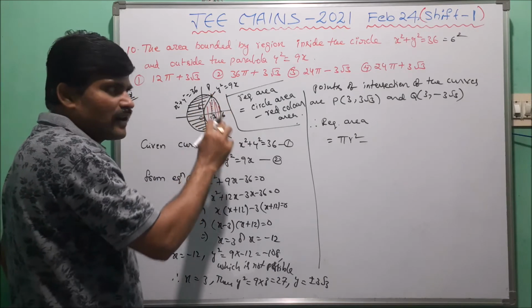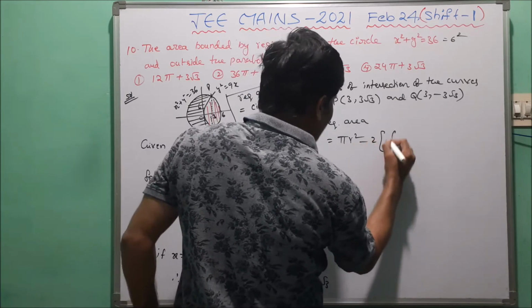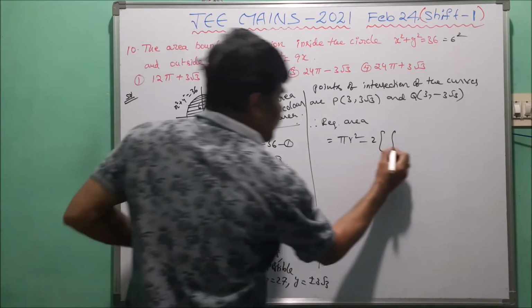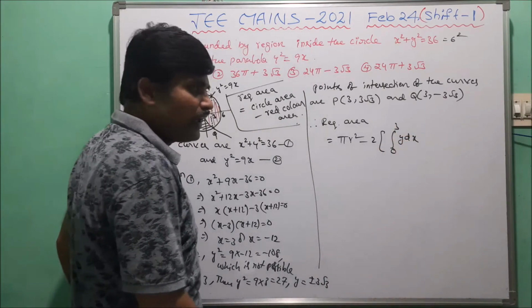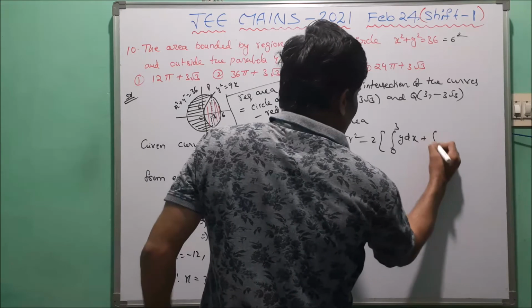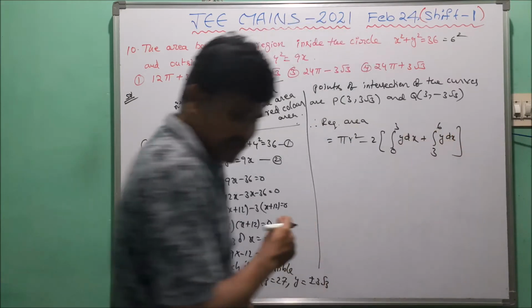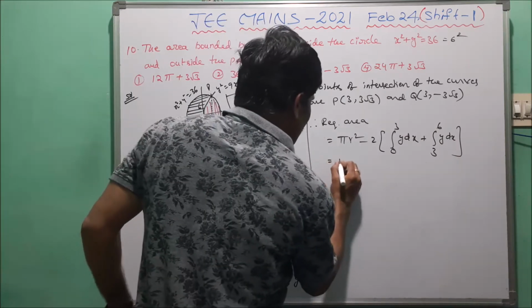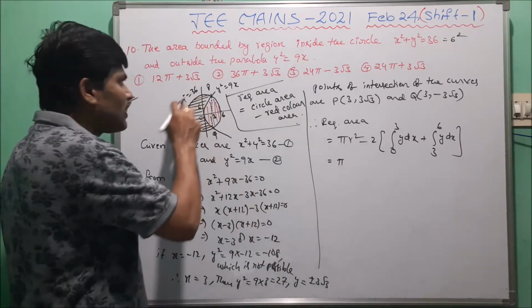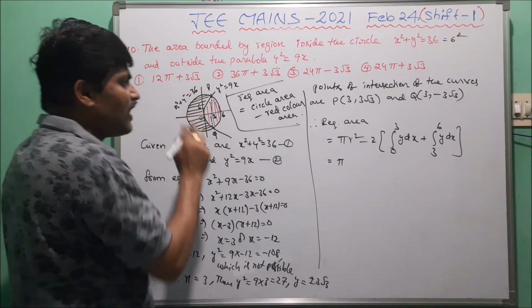So we take pi r square minus 2 into integral 0 to 3 y dx plus integral 3 to 6 y dx. Here the radius of the circle is 6 units.